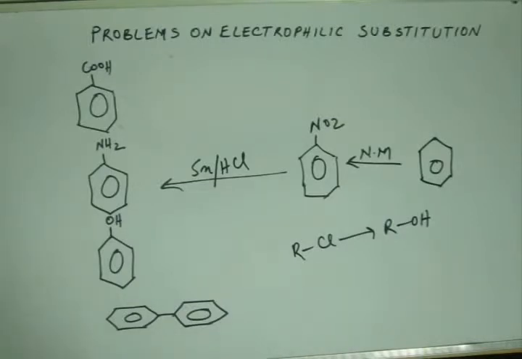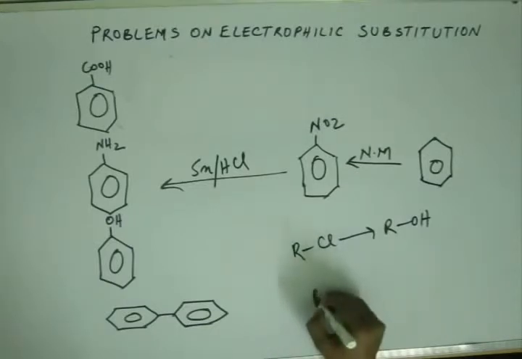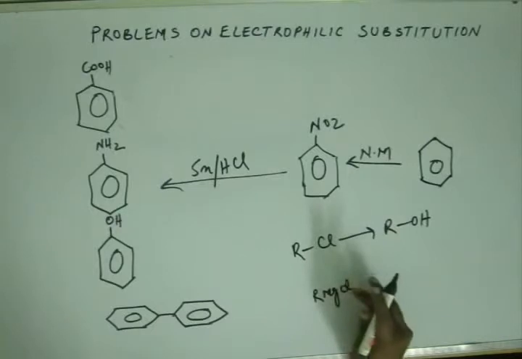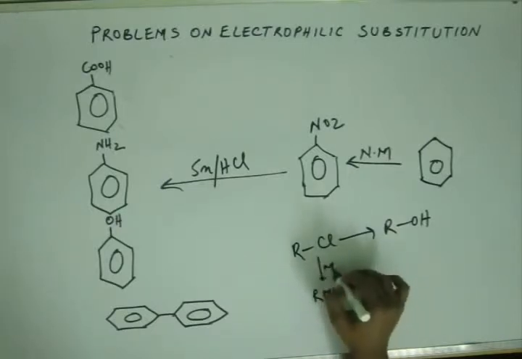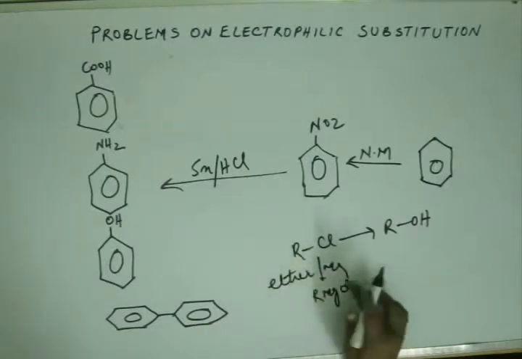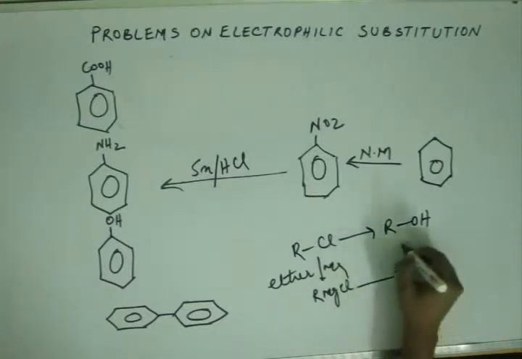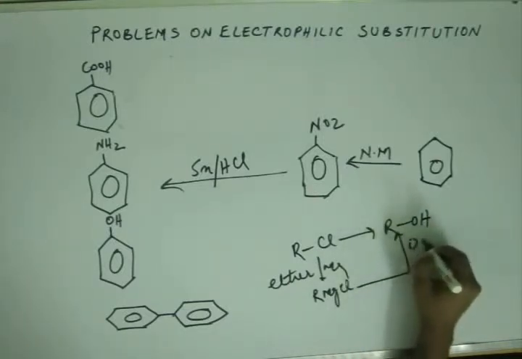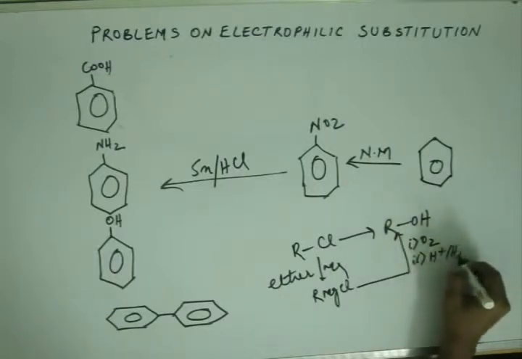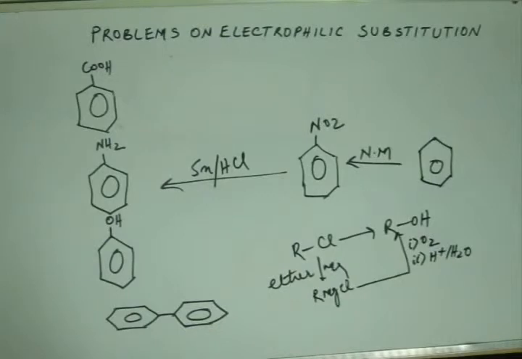One of the ways to get ROH from RCl is somehow if you make a Grignard reagent of this. That means if you make RMgCl, and you know how to make Grignard reagent. If you add Mg in ethereal solution, Mg and ether, this will result in RMgX. X here is Cl, so that will result in RMgCl. From RMgCl you can get ROH if you add A, oxygen, and B, you carry out hydrolysis of that. So you will get alcohol.